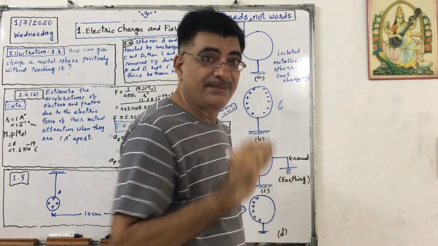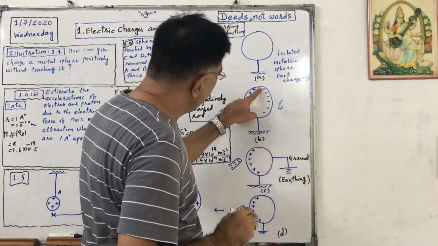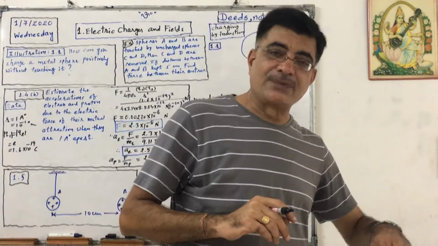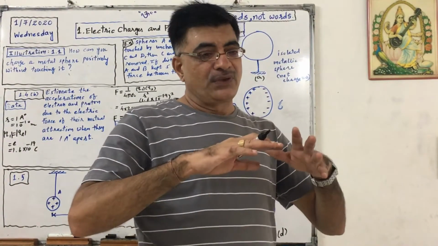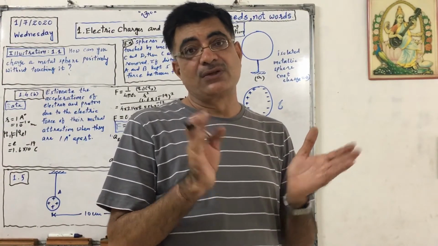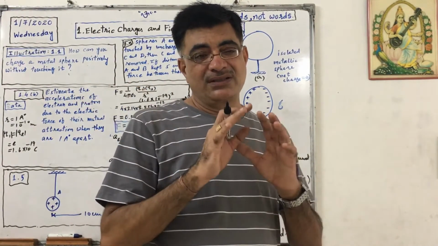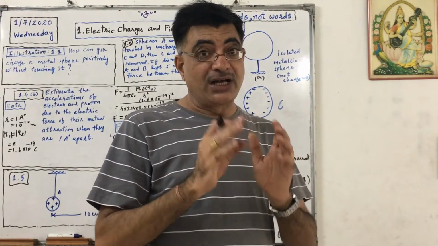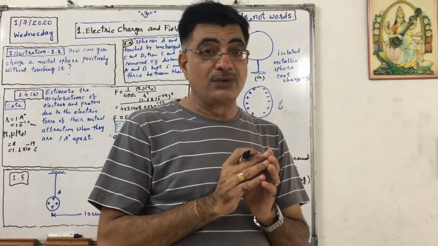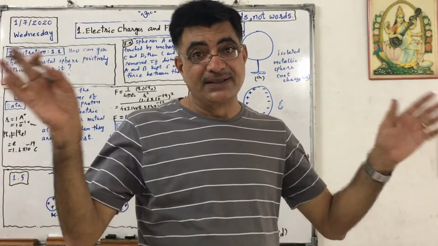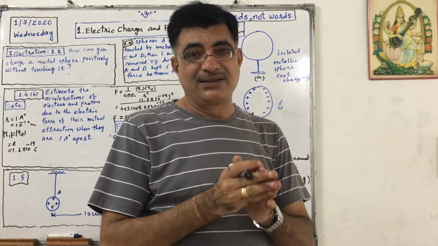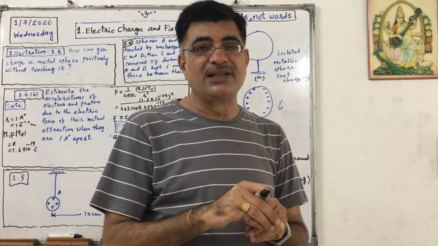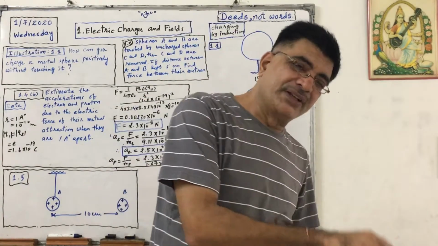The surface charge density of the sphere will be more, and the surface charge density of the earth is very less, because the radius of the earth is 6400 kilometer, and on the surface of this radius the charge is only minus 10 raised to 5 coulomb. So it is spread out, like an ocean. If we add some water to the ocean, it won't make any difference. Similarly here, the electrons will go inside the ground.